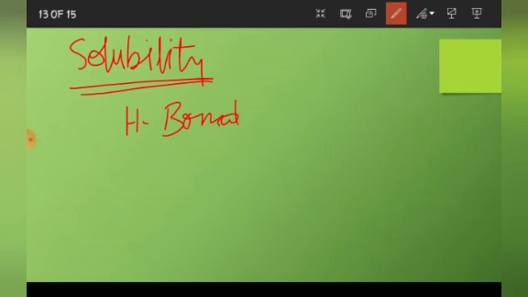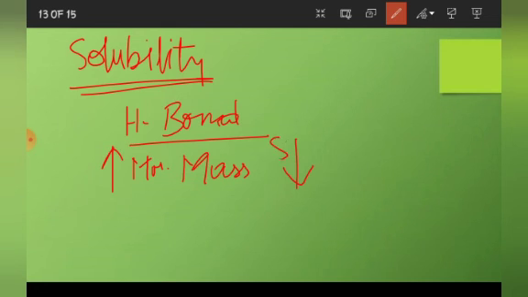So the lower members are soluble in water like alcohols are soluble. And the reason is also the same, because of the formation of hydrogen bond with water. But as the molecular mass increases, the solubility decreases. It is the same trend. Why is this so? Because of the increase in hydrophobic hydrocarbon portion of the molecule.